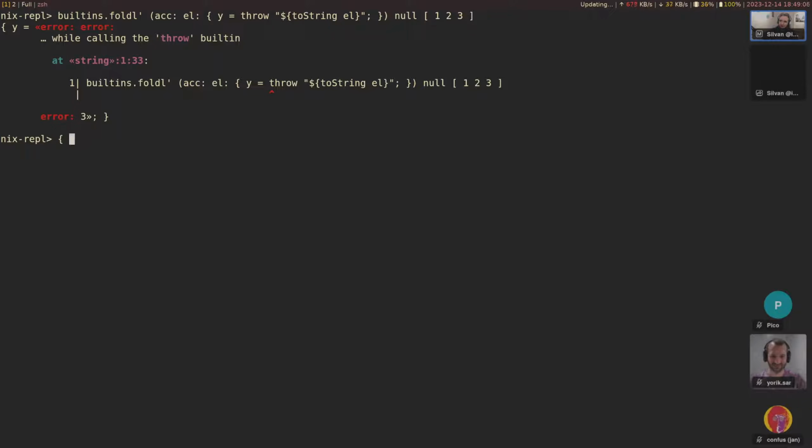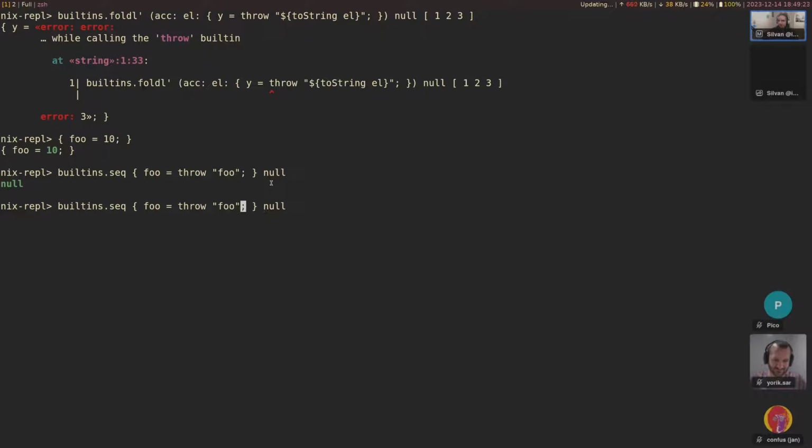So if you have foo equals 10, that works. Well, actually, we need to do the kind of thing. We can use builtins.seq to simulate this. So builtins.seq only evaluates the weak head normal form, the spine of the argument here. So this works, but this doesn't.